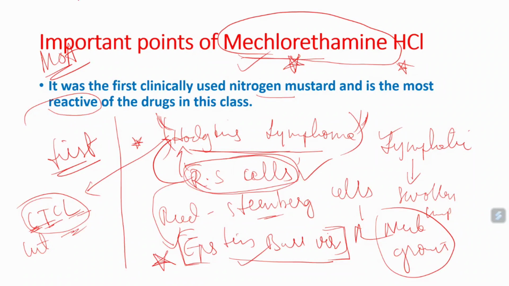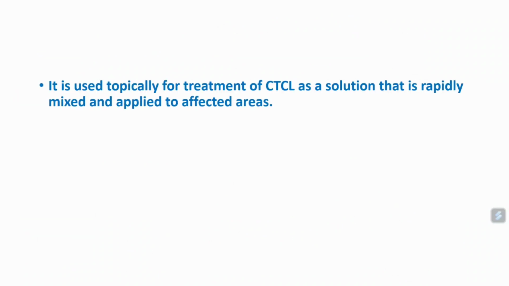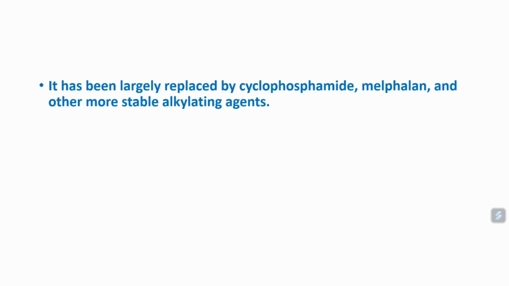So this is the first important point. It is the first reactive agent which is used for Hodgkin's lymphoma. Now, I already told you it is used topically. Actually, for topical purpose, we have certain formulations which are used for CTCL. What is CTCL? It is a cutaneous T cell lymphoma. It is a type of Hodgkin's lymphoma.